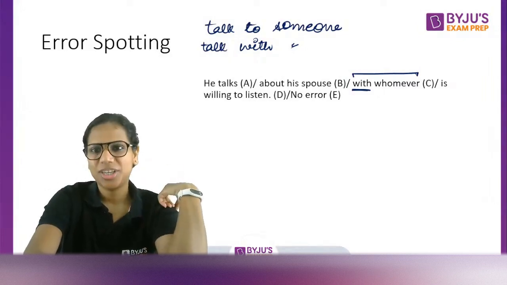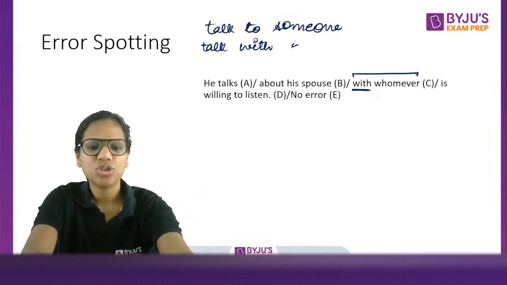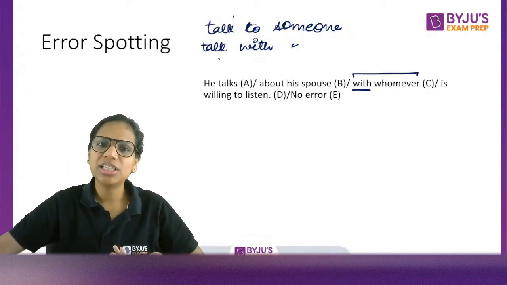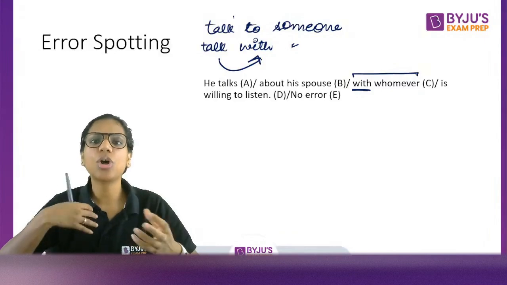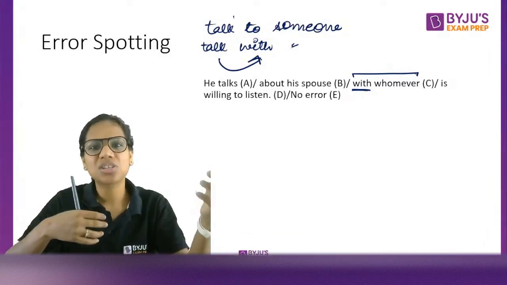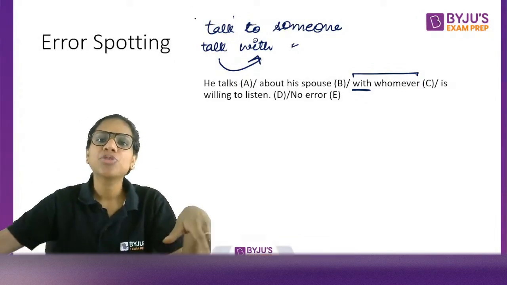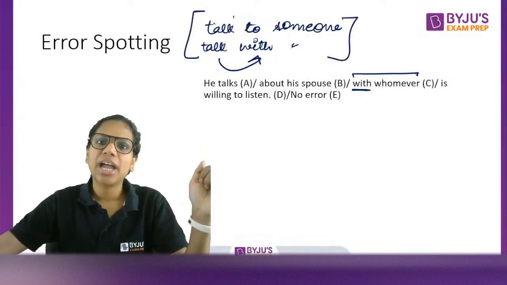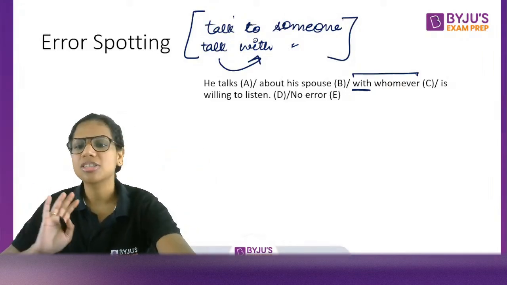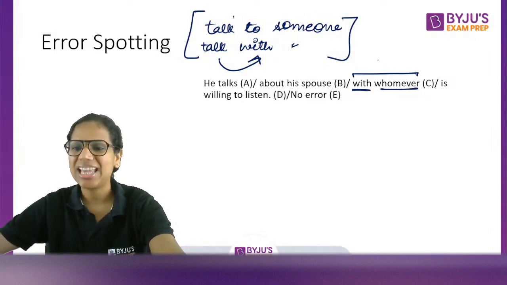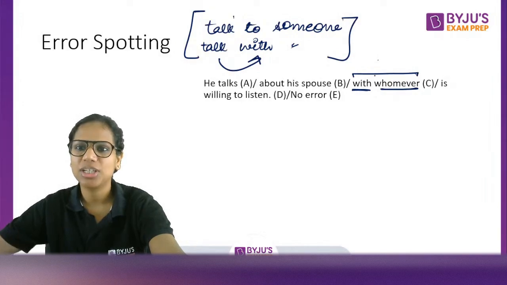Both are correct. Okay. This is a common misconception that just talk to is correct and talk with is incorrect. In fact, talk with, a lot of people feel that it is more inclusive. When you say talk with, it gives the impression that the other person was also participating equally. That's the belief of a number of people, right? So both are accepted in the English language, and talk to, talk with, the prepositions are not a concern here. It should be whoever. Very good. Excellent. Excellent. Priyanka, Divya, Disha, absolutely correct.